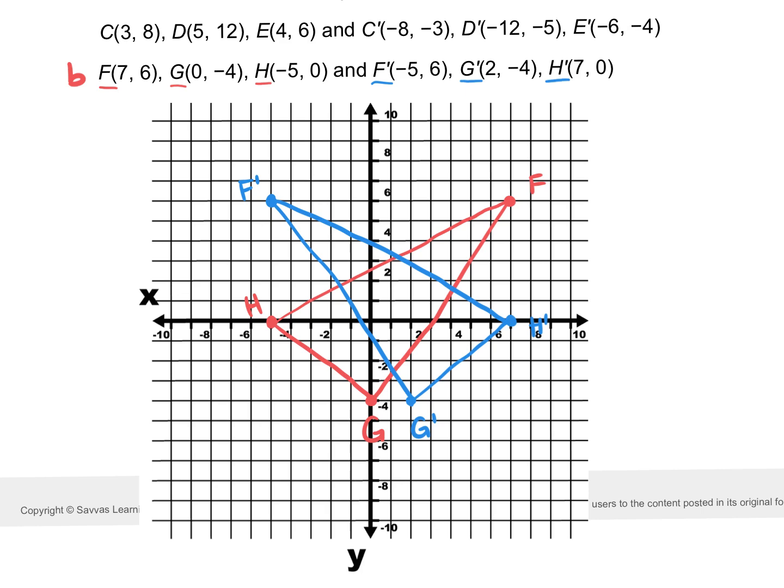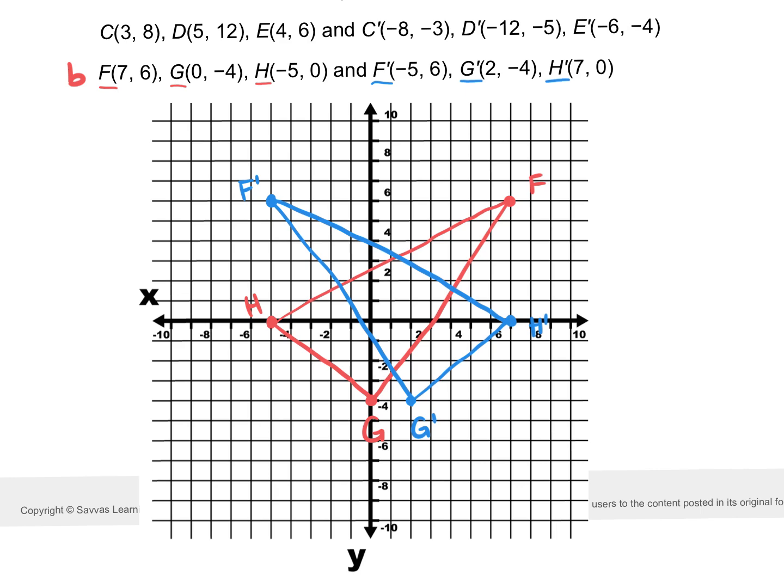Now, for all the transformations that we're going to do, we're going to have to work backwards and try and find what the rule is. Okay? So, with lines of reflection, the only thing you have to figure out is what the line of reflection is. You could look at the whole image, but I highly recommend that you just pick one of the points. Okay? I'm going to pick F just for an example. So, how do we find where that line of reflection is between F and F prime?